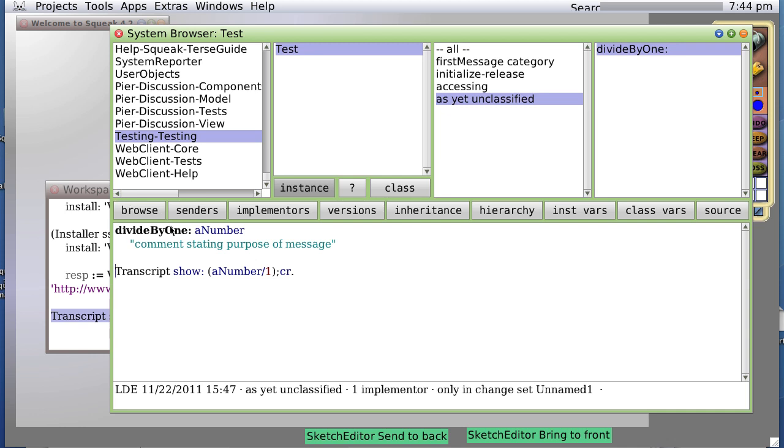Let's create a new method, divide a number first by another second, and then let's see what happens.